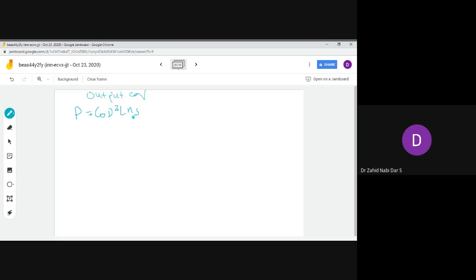Now we can write this in terms of kVA. How do we go for the separation of D and L, because what we are interested in are the diameter and length? If you notice in the DC machine also, we got a similar output equation, but the constant C naught was different there. Here the C naught would be different because this is an induction motor. C naught is called the output coefficient of the AC machine.